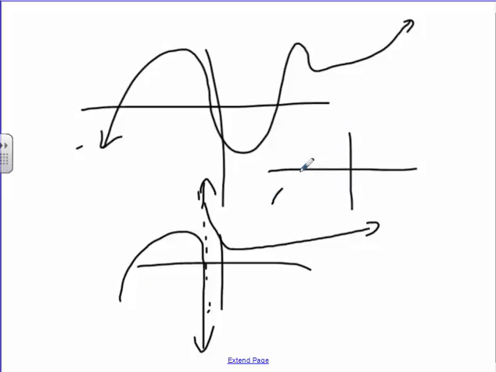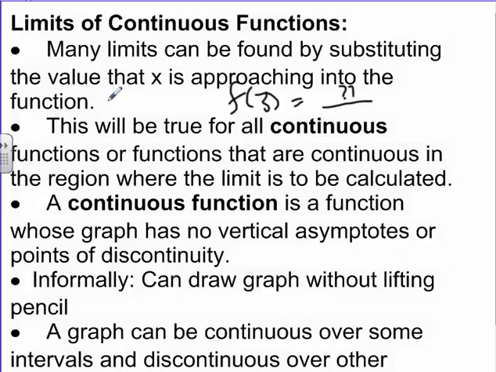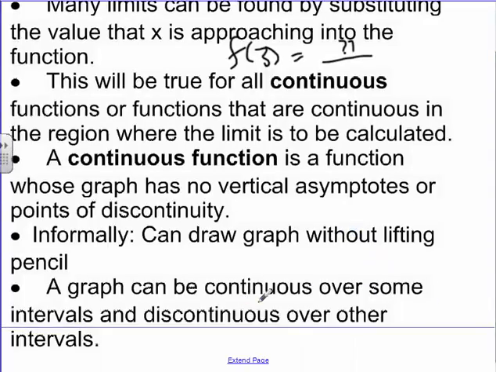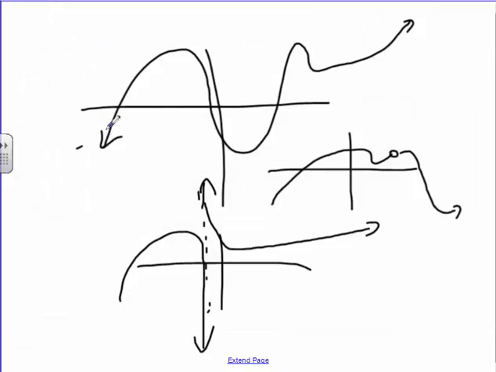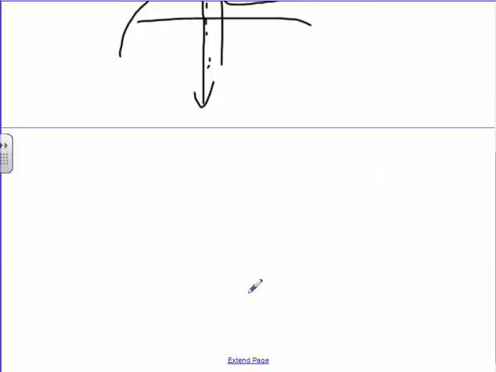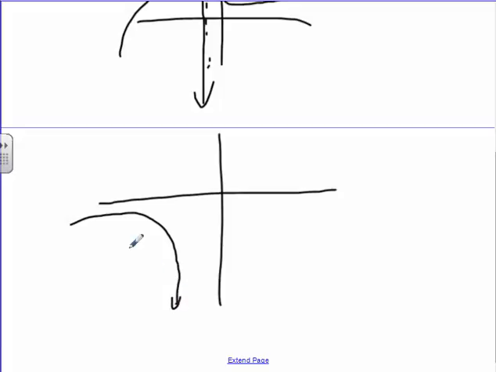Or on this graph here, if I were to put a hole in the graph and then kind of keep going, that's not continuous either, right? So back here. Informally, if you can draw the graph without lifting a pencil, it's continuous. And then the graph can be continuous over some intervals, but discontinuous over others. So you can have a section here where from here to here, it's continuous, but then there's kind of a spot where it's not. You can even have a graph, for example, where it does this, down to there.